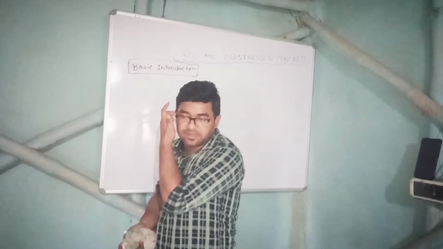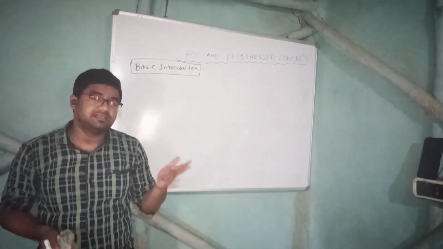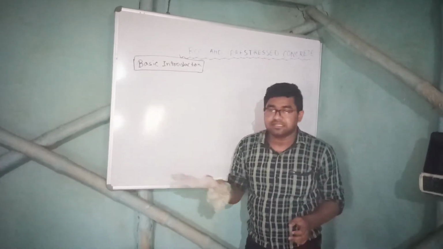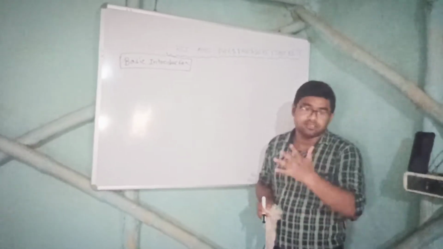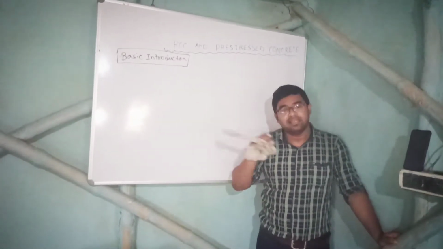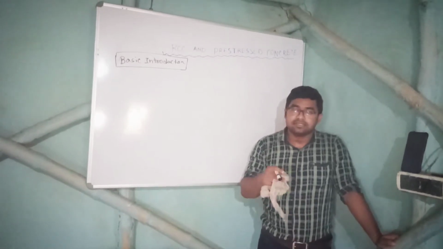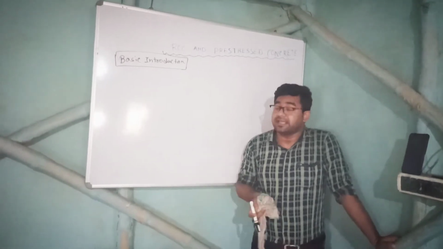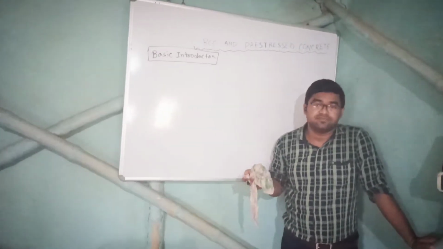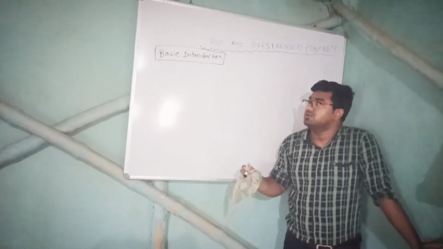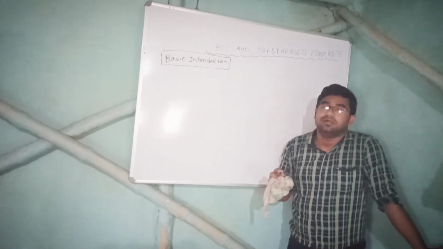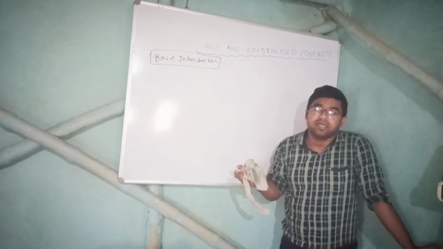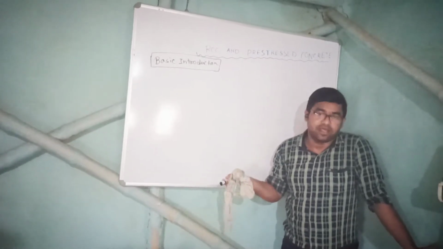But from a general perspective, suppose someone is not a designer and goes directly to work on a machine. That person doesn't know how much reinforcement is required in the structure, whether it is a cantilever structure or a simply supported structure. They know only some basic definition that 3 bars are required, 4 bars are required, but that is not the case, right? In different cases, different types of reinforcement may be required. So as a designer, it is very important to know the bending moment and shear force in the structure. From that we will calculate the steel requirement, right?